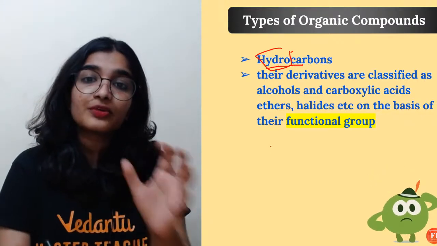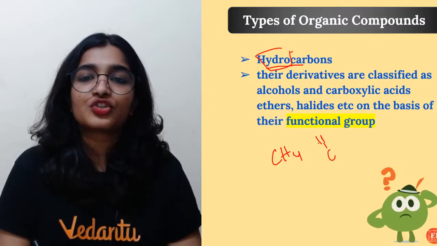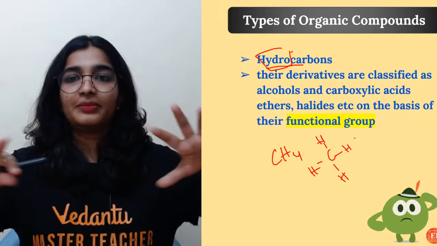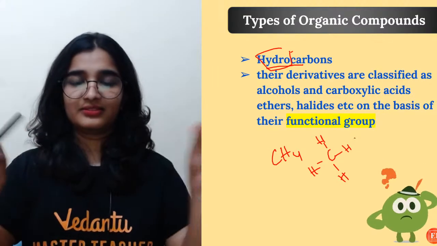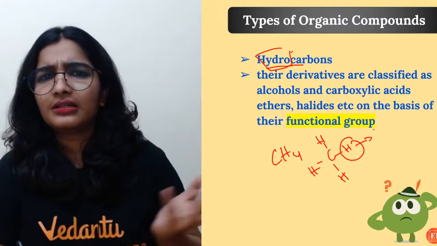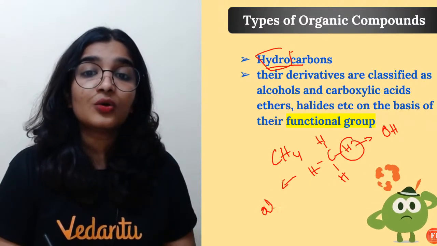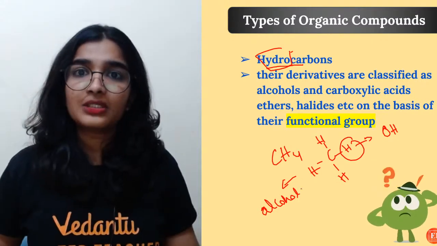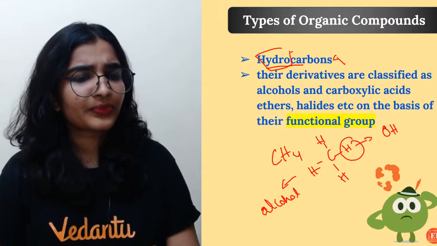So for hydrocarbons, for example, you have CH4, that is four H. Actually the atoms will be at 109 degrees, but we will just write it as a straight chain. If I replace this hydrogen with some other group, for example OH, then I'll get an alcohol group, right? So basically whatever the other compounds are, they are the derivatives of hydrocarbons. Can I say that?